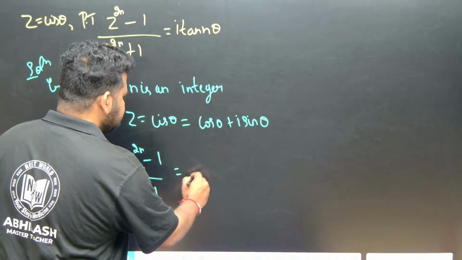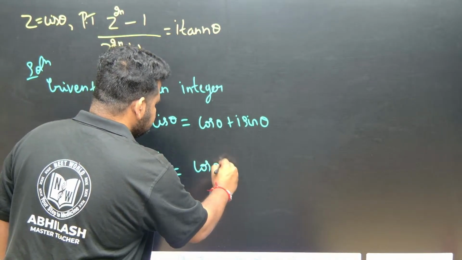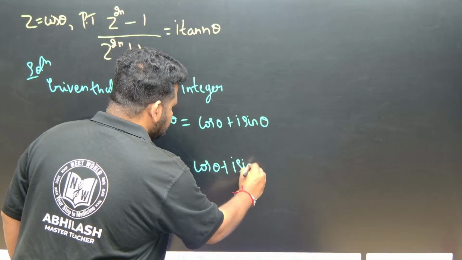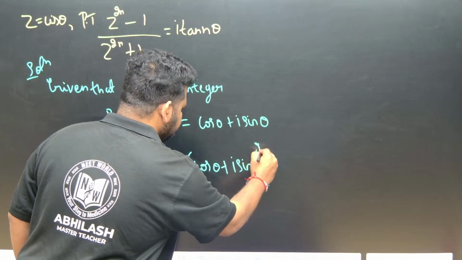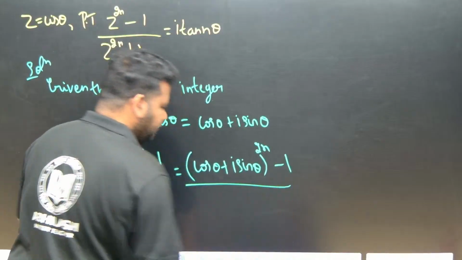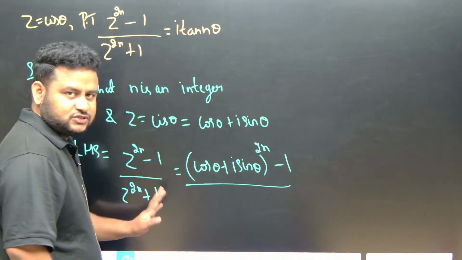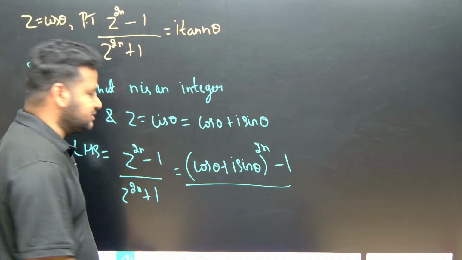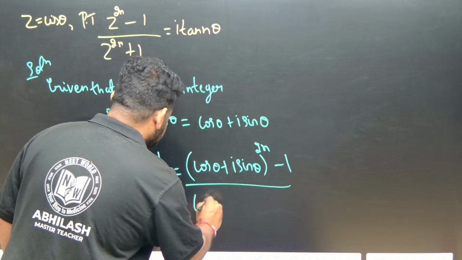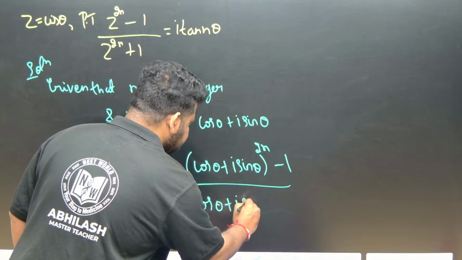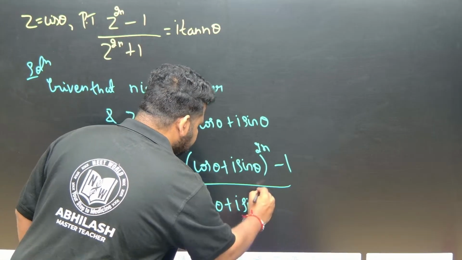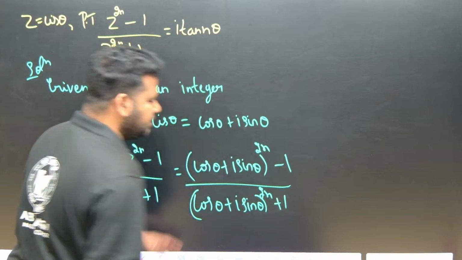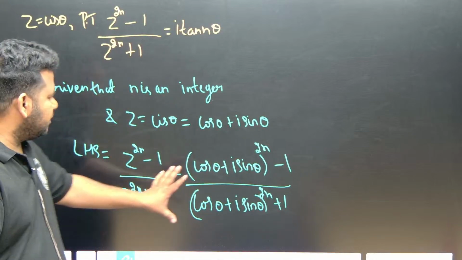So let us write this as (cos theta + i sin theta)^(2n) minus... carefully. You should have a lot of patience while solving IPE questions. You will get it definitely correct. You should have the patience, you should have the focus till you get the answer. So this is (cos theta + i sin theta)^(2n) plus 1. Correct? We have plus 1.